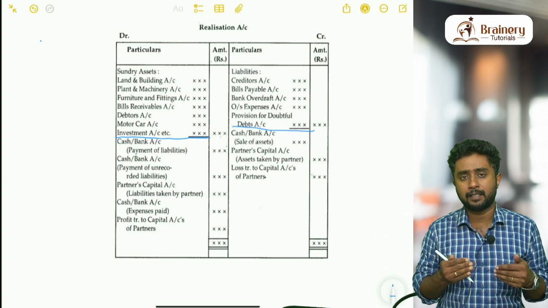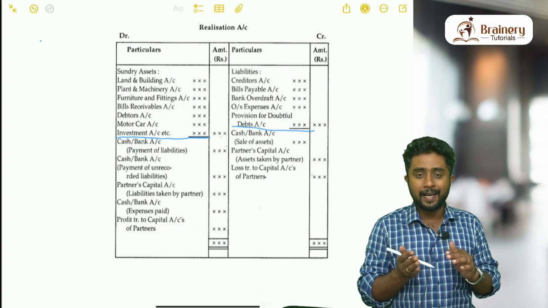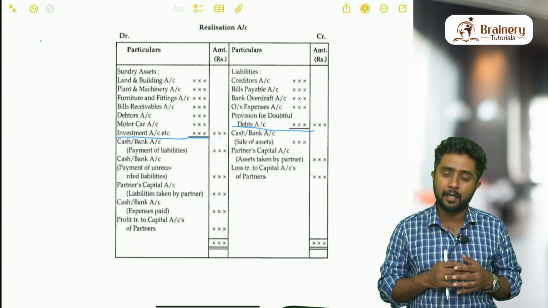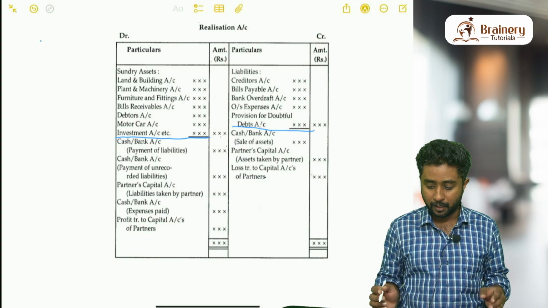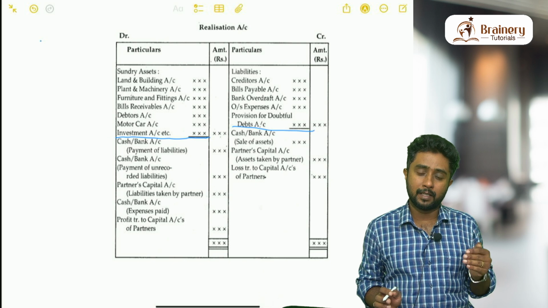From that assets, we have to take all the assets other than cash and bank in general, cash in hand as well as cash at bank. Both you should not take. Other than that, you can take all the other assets.